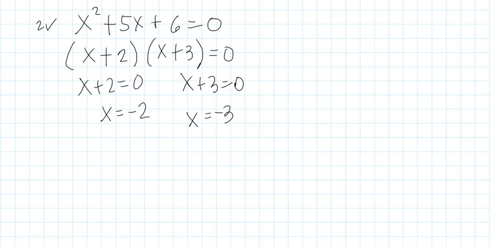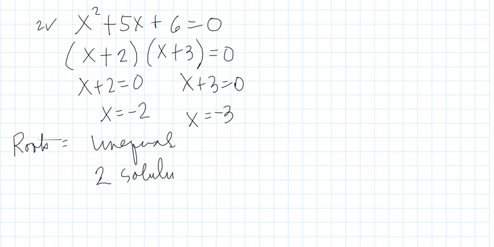So therefore, what can you say about the roots? The roots are unequal, and we have two solutions. Okay. And they are real numbers. Real or rational numbers. Okay?